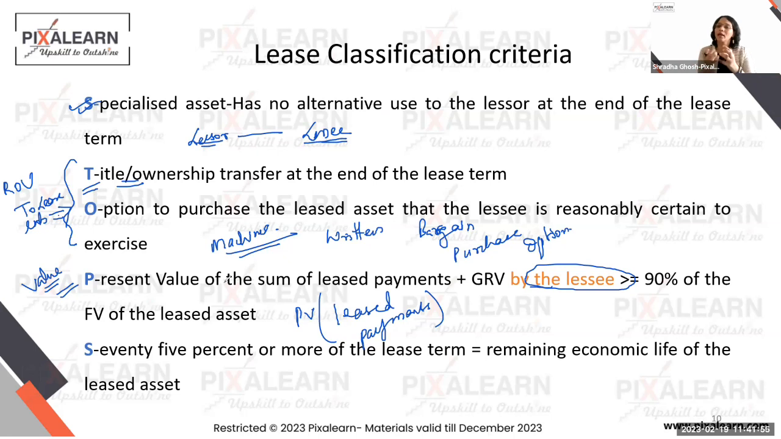So what do we say? Everything that the lessor gets, bring everything to today's date. What is the fair value of the asset? Take 90% of that and see whether what the lessee is guaranteeing you today and paying you in the form of lease rentals or the guaranteed value exceeds 90% of the fair value today. Then you're getting so much value from the leasing transaction that it is as good as a sale transaction for the lessor. And then is the tenure.